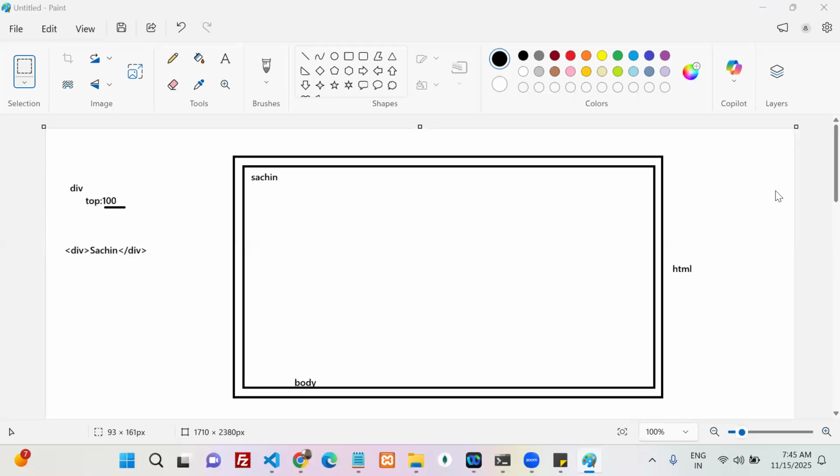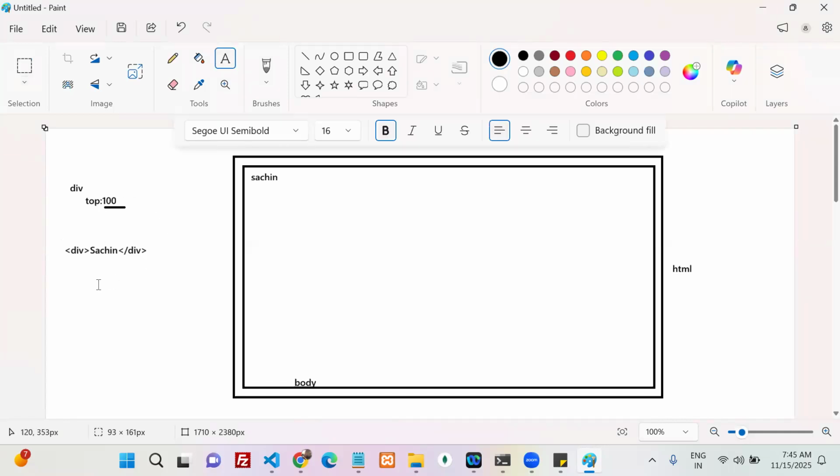Understood? Okay, then. Now, very simple. For example, now top is 100. I can say whenever my position is absolute, it takes the parent as a reference. That is my statement. Who is the parent of my Sachin? Body.